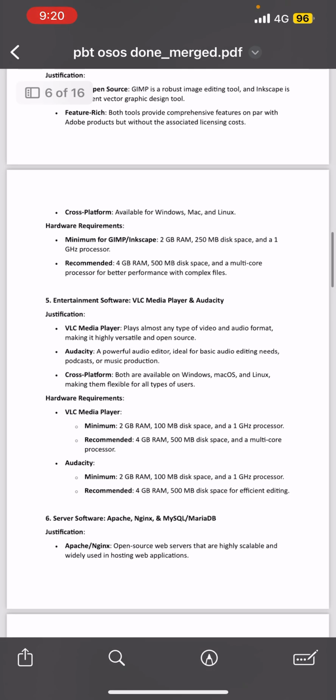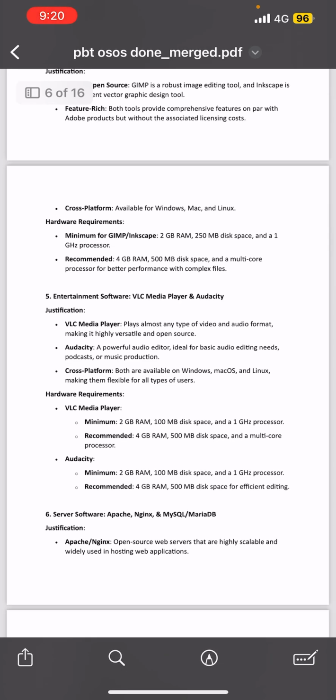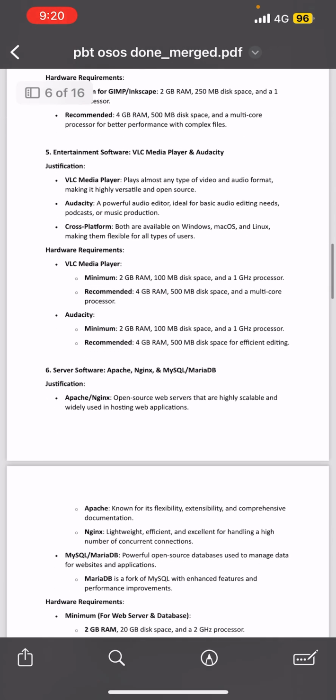Alright, so the hardware requirements for GIMP and Inkscape is 2 GB RAM, 250 MB disk space, and 1 GHz processor. But the recommended one as usual is 4 GB RAM, but this one with 500 MB disk space and a multi-core processor for better performance with complex files. So the fifth one is entertainment software, VLC Media Player and Audacity.